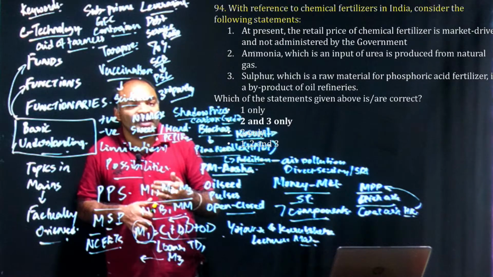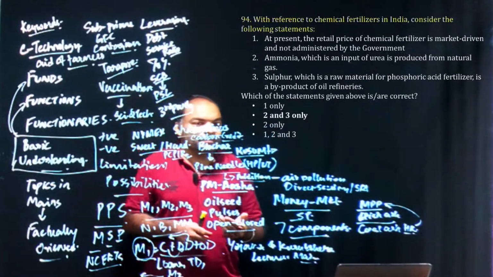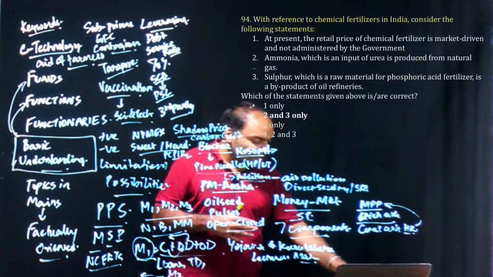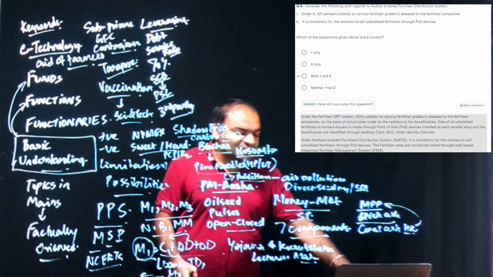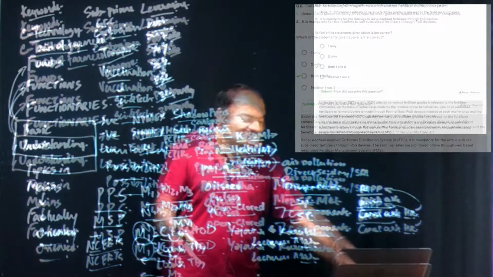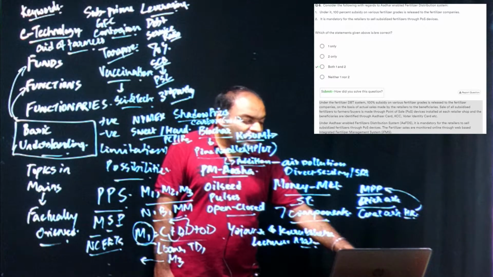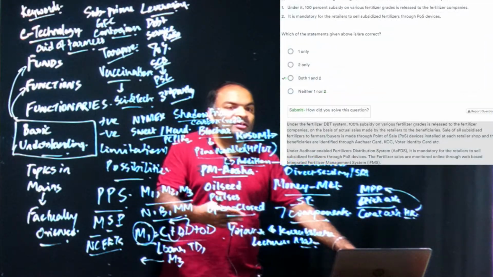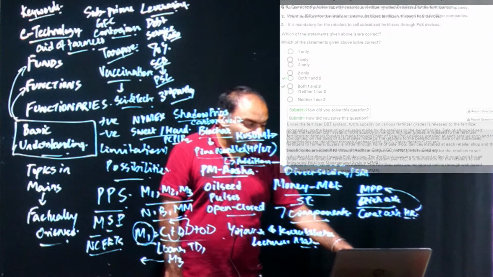We talked about the new fertilizer policy, the subsidy regime, and the direct benefit transfer. So clearly from class notes, or from the test series, we could reach the answer, which is 2 and 3 only. We talked about 100% subsidy or subsidy rationalization, etc.